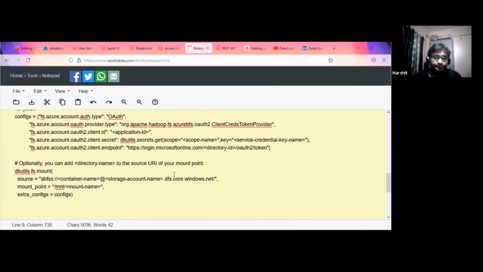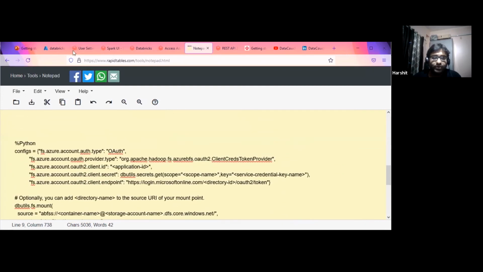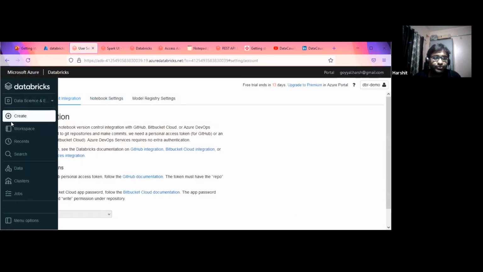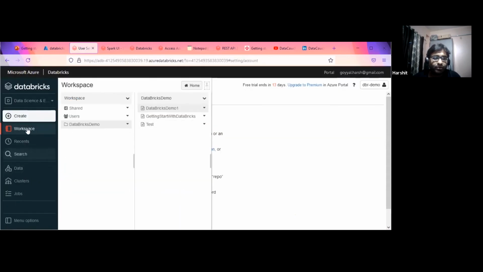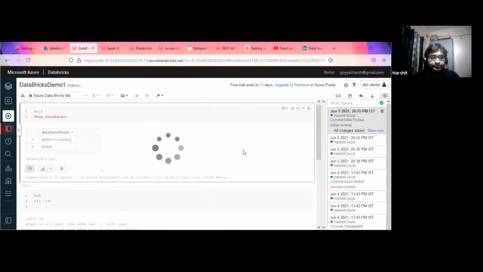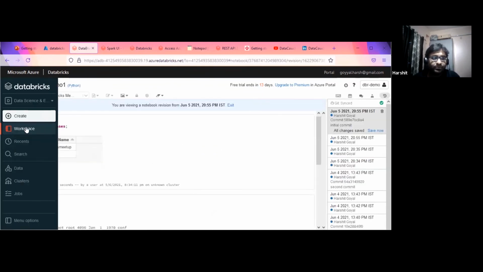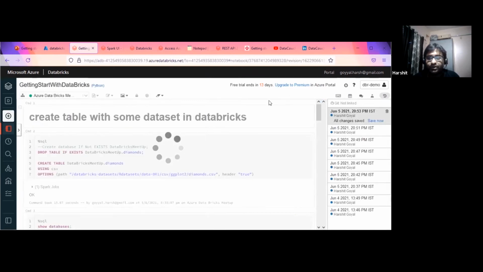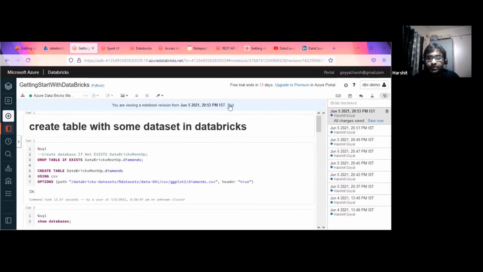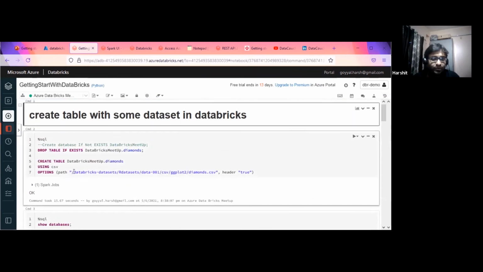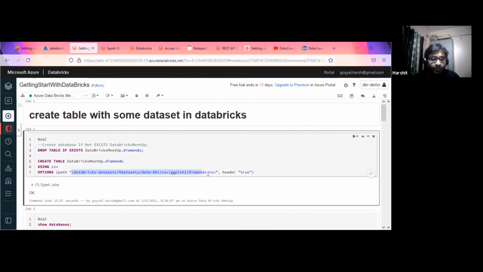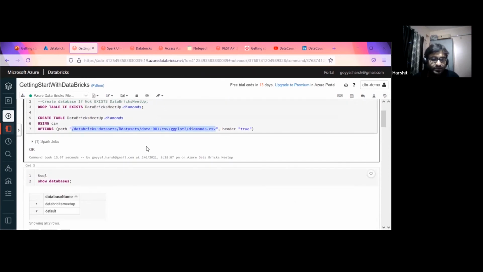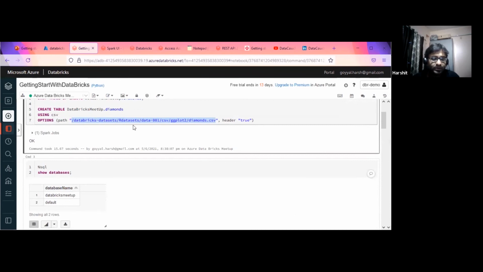Okay, so currently, whatever data or tables I have created and shown you, I have used DBFS, the Databricks File System. If you go here, I have used this path. I will show this path as well in the next one minute.